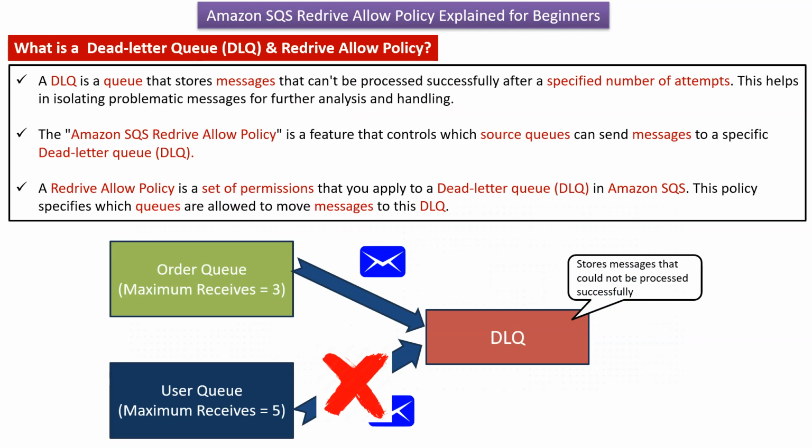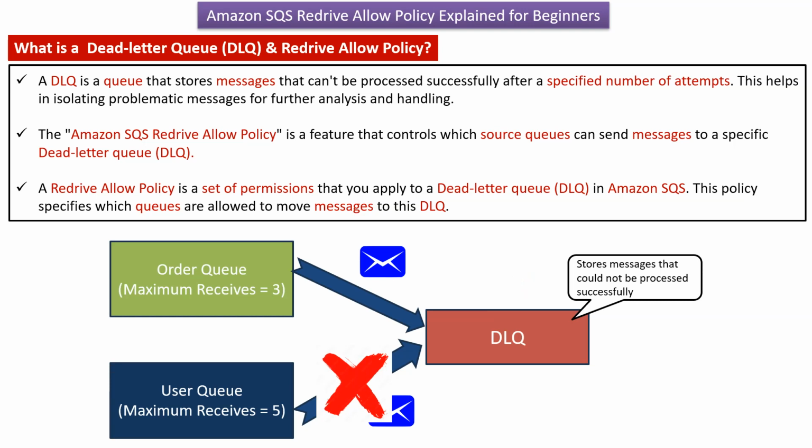Now we will see what is dead letter queue and Redrive Allow Policy. Dead letter queue is a queue that stores messages that cannot be processed successfully after a specified number of attempts in the main queue. This helps in isolating problematic messages for further analysis and handling.